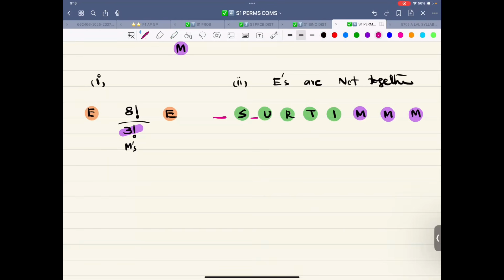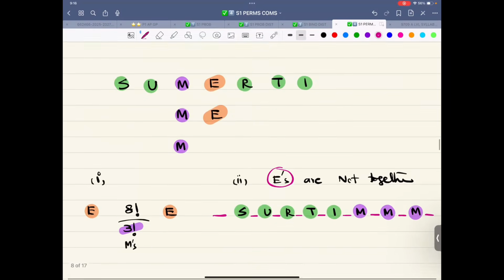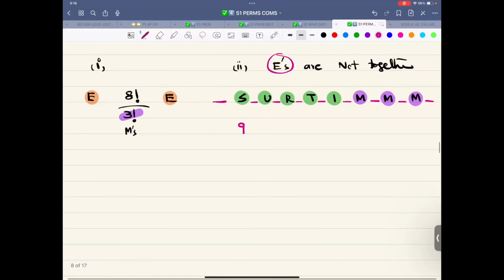So 1, 2, 3, 4, 5, 6, 7, 8, and 9 gaps. We have to fit in the 2 E's. So this is 9P2 divided by 2 factorial for the 2 E's. And what about the rest? This can be arranged in 8 factorial ways divided by 3 factorial ways for the 3 M's.